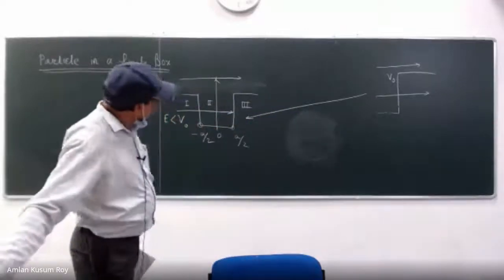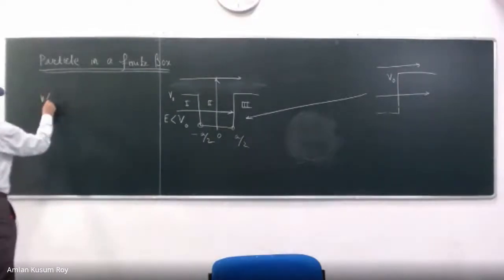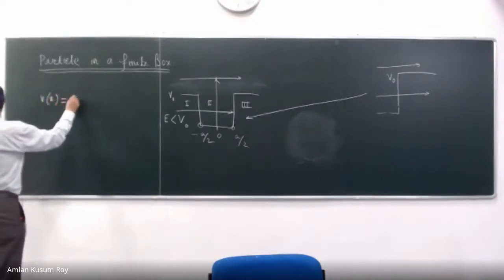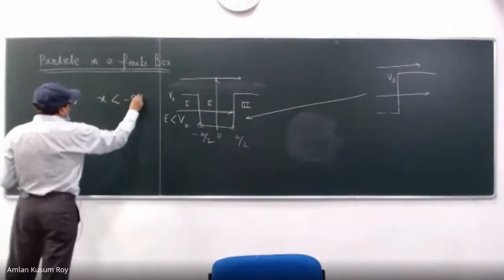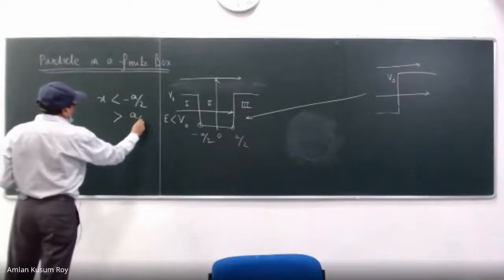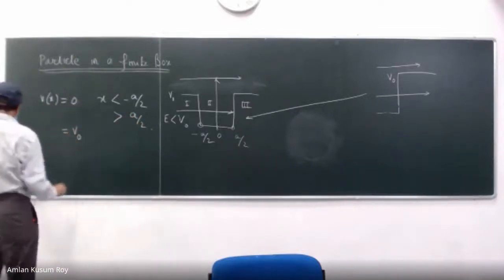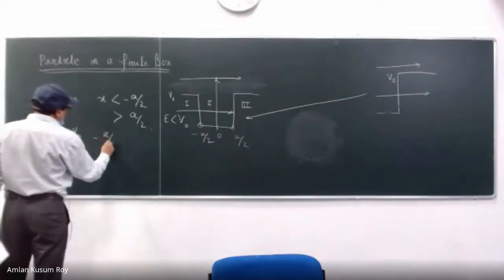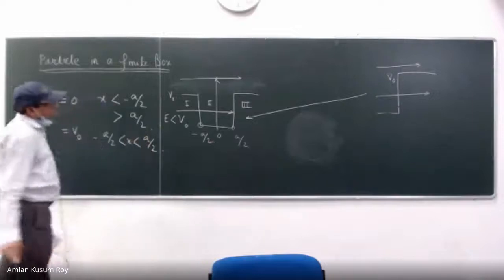So what is my Schrodinger equation for my Vx? Let us write this. Vx is equal to 0 for x less than minus a by 2 and also x greater than a by 2. Otherwise, Vx is equal to V0. So this is in that region, minus a by 2 less than x less than a by 2.